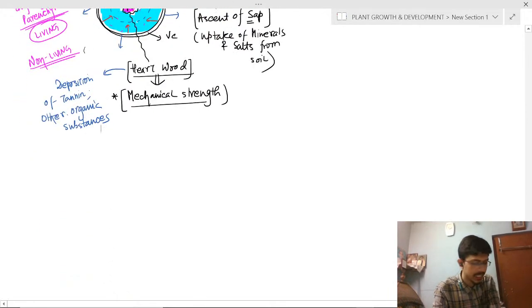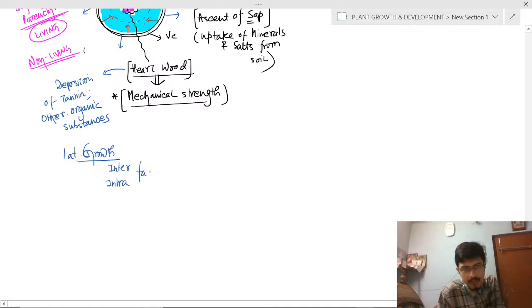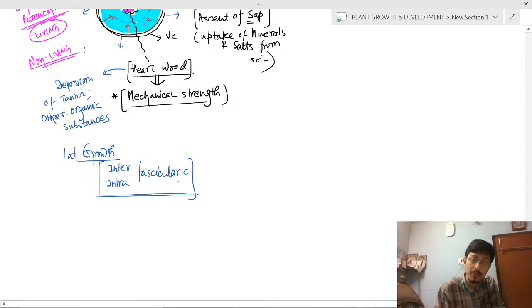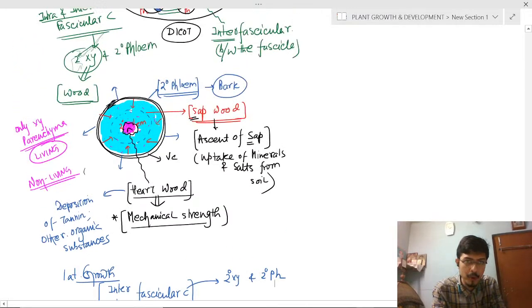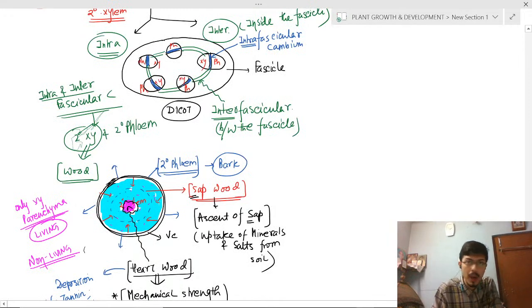Okay, next. So what will be the differentiation? The cells capable of lateral growth, like the intrafascicular cambium, are examples of dedifferentiation. They are in between the stable cells and they will further divide, forming secondary xylem and secondary phloem. Clear? One more point I want to highlight. In the sapwood, you have read about the annual ring.